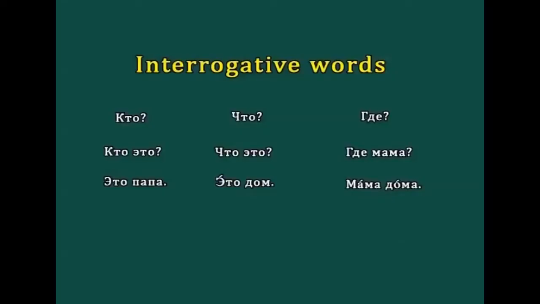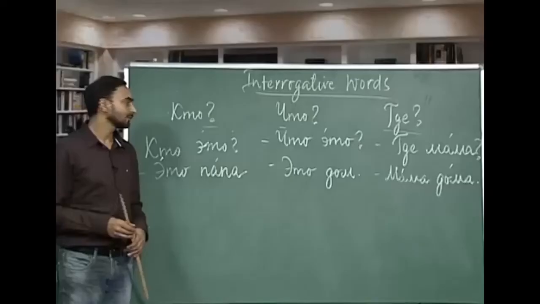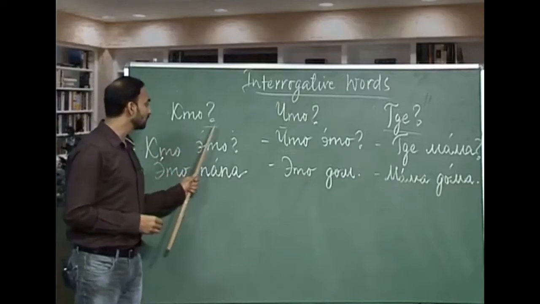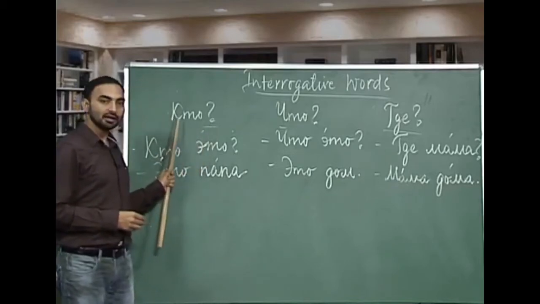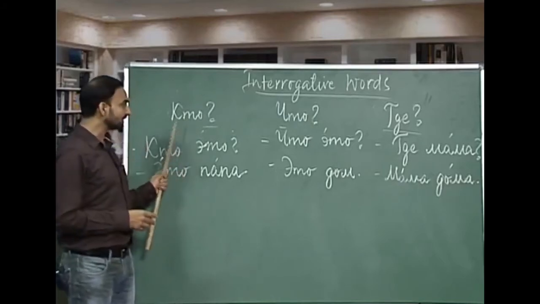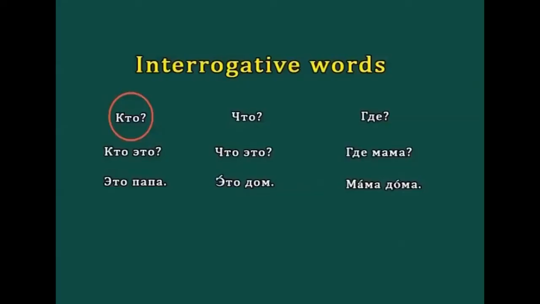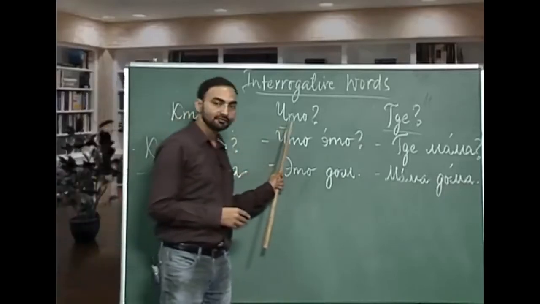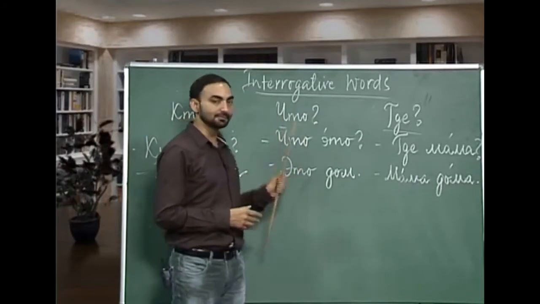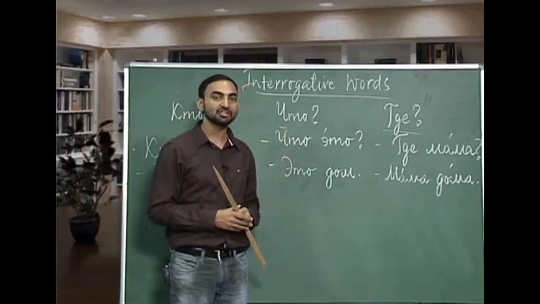The next topic we are going to learn today is interrogative words. In this lesson, we are going to learn 3 interrogative words: кто, что and где. The first interrogative word that we are going to discuss today is кто. Please see here, к and т together are pronounced as кто. You have to remember this thing. And кто is who. The next interrogative word is ч, т, о, and as I have already told you, this word is pronounced as што, not like чето.